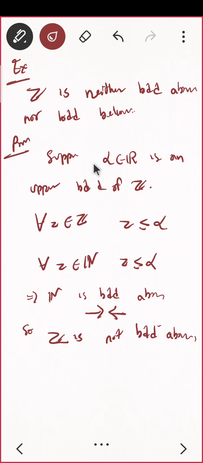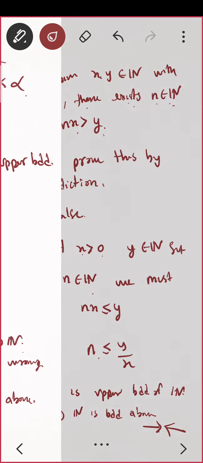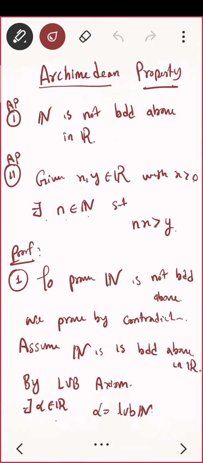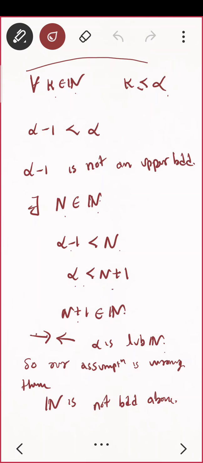See, the first thing I wanted to prove is that Z, the set of integers, is not bounded above. That means it should not have any upper bound. So I started with: suppose it has an upper bound, just like I did in the case of natural numbers. Do you see? I will go back and show you. I started by the method of contradiction, that is, suppose it is bounded above, then it will have the LUB axiom. The same thing I want to do here.